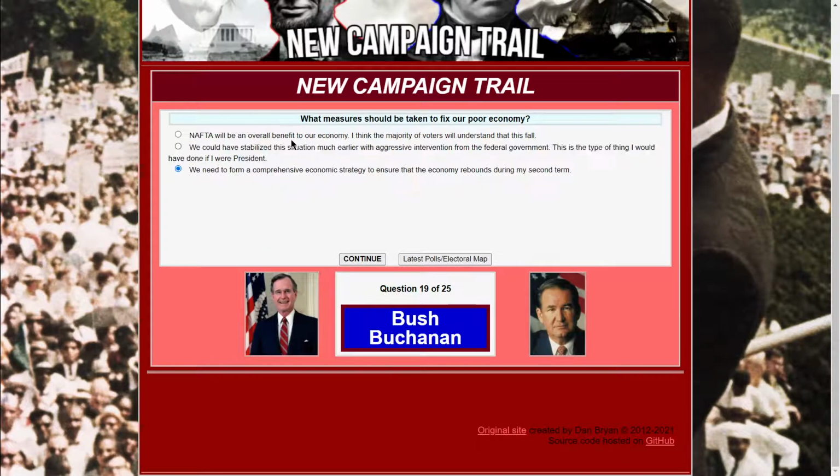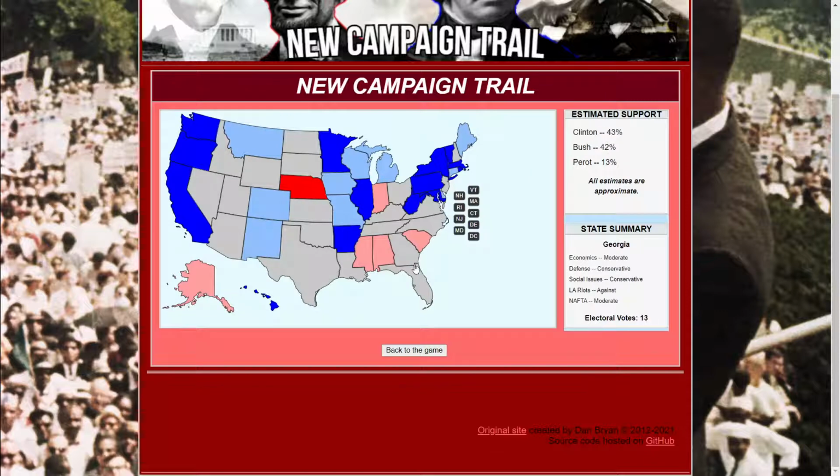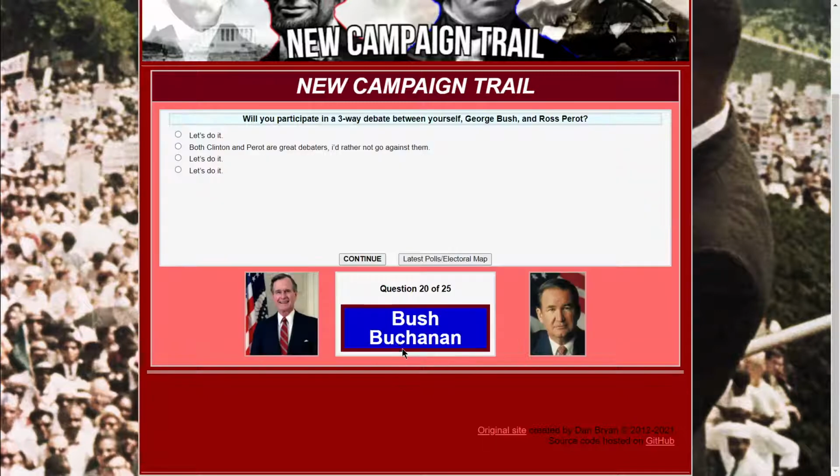Well, I'm not supposed to be open about NAFTA because then the Perot voters will shift against me. So we'll just go ahead and do that one. In this case, this didn't really change the calculus by any significant degree. Whatever. Okay. Will you participate in a three-way debate between yourself, Clinton, and Perot?